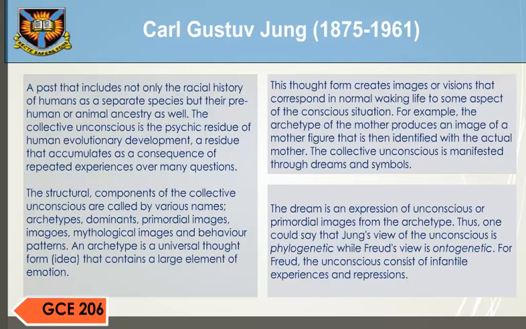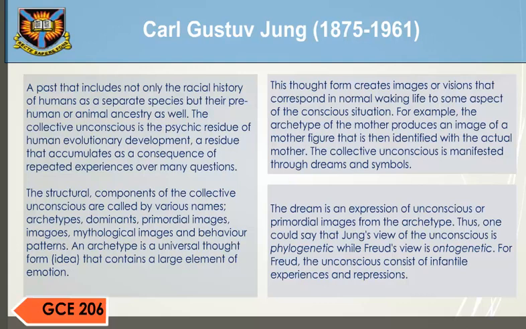The structural components of the collective unconscious are called by various names: archetypes, dominants, primordial images, imagos, mythical images, and behavioral patterns. An archetype is a universal thought form or idea that contains a large element of emotion. This thought form creates images or visions that correspond in normal waking life to some aspect of the conscious situation.